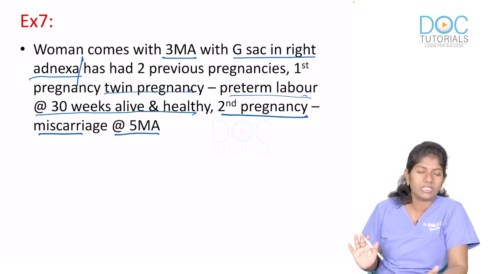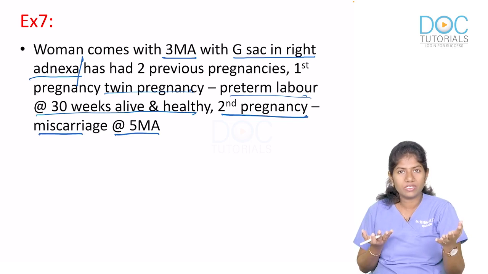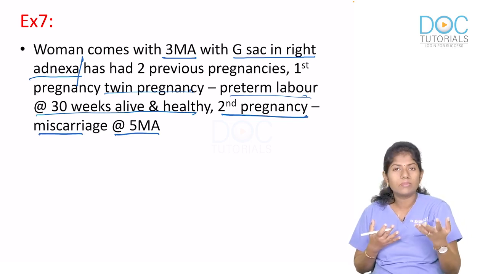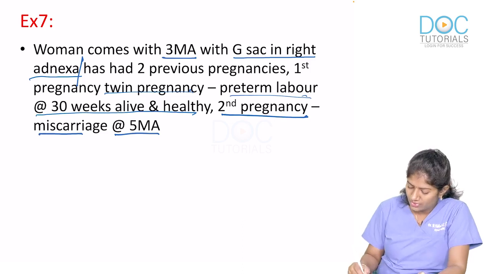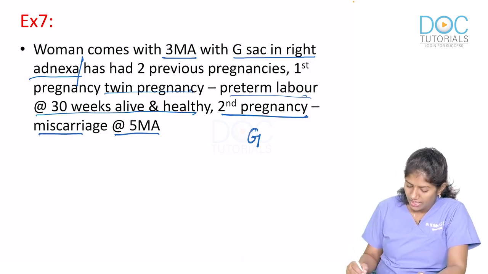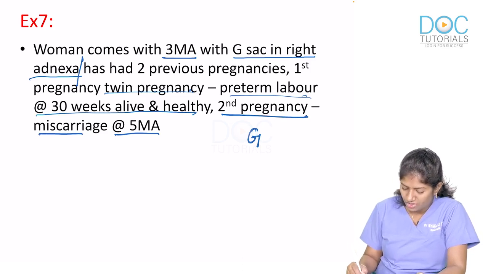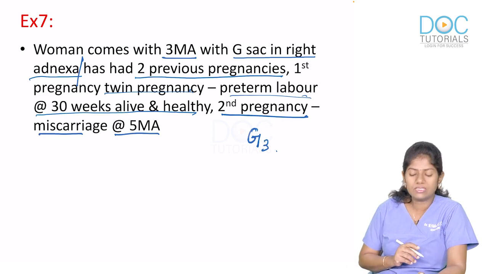So currently she is pregnant. There's no doubt, because she has a gestational sac. Whether it's intrauterine sac or extrauterine sac, it does not matter. She is pregnant and she has a sac. Okay. So you will definitely use the alphabet G because she is pregnant. Okay. And she is pregnant for the third time, because she has had 2 previous pregnancies. She has had 2 pregnancies in the past.